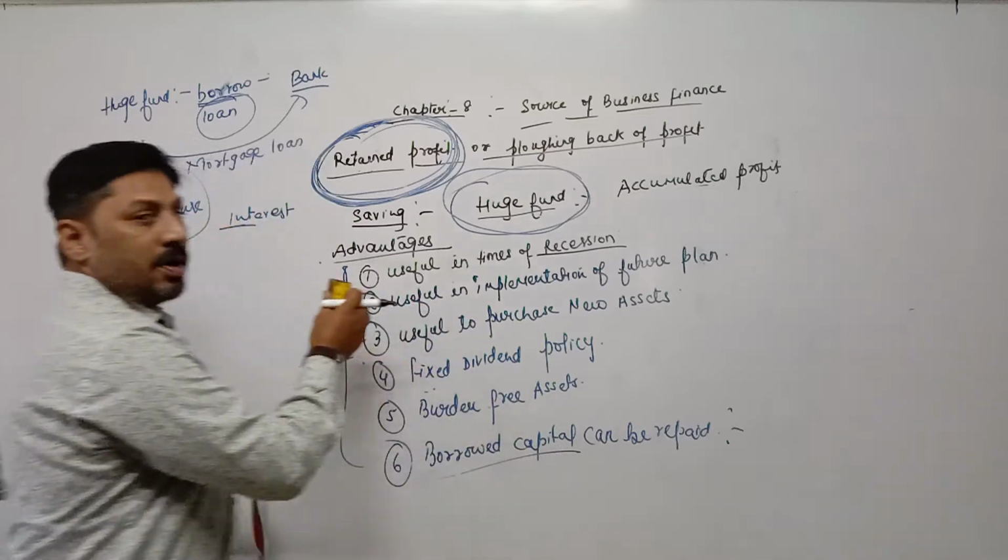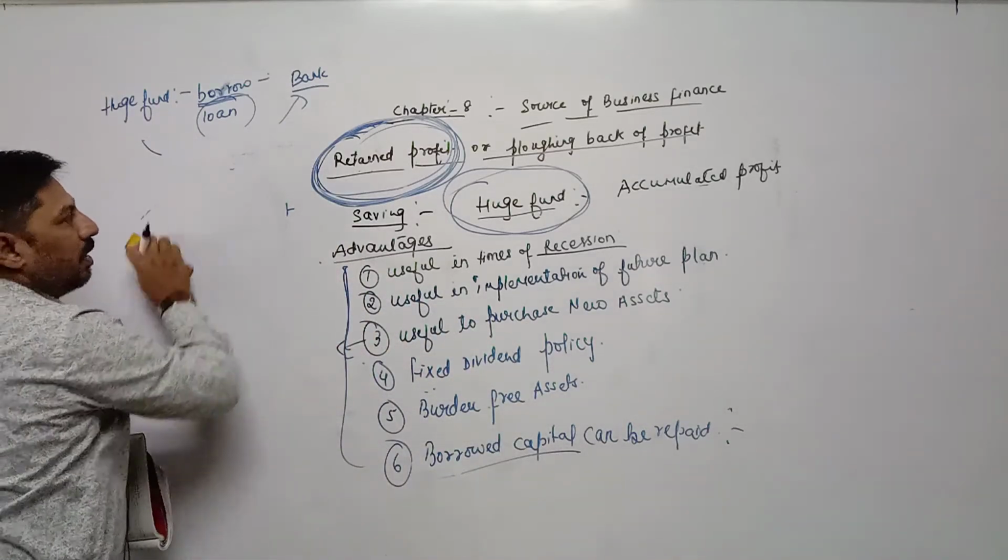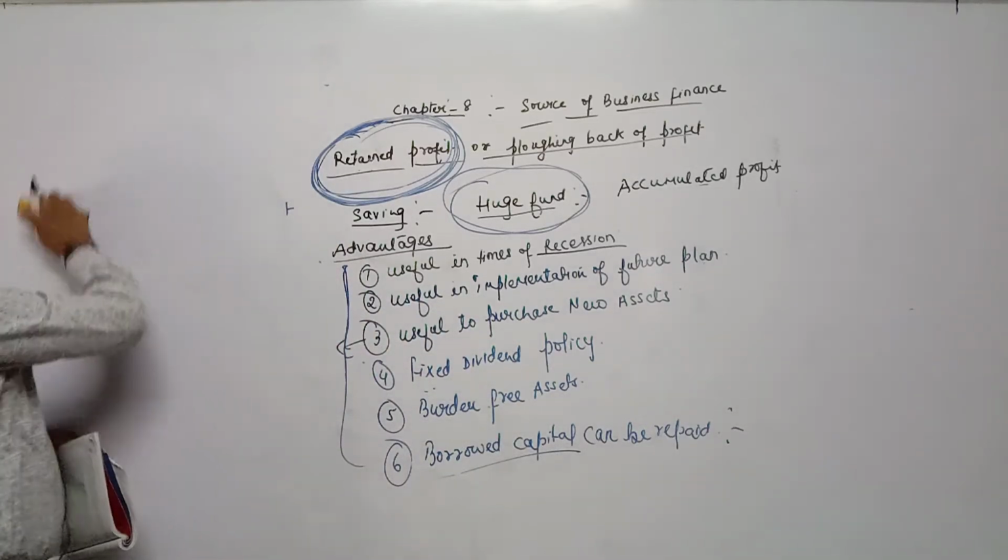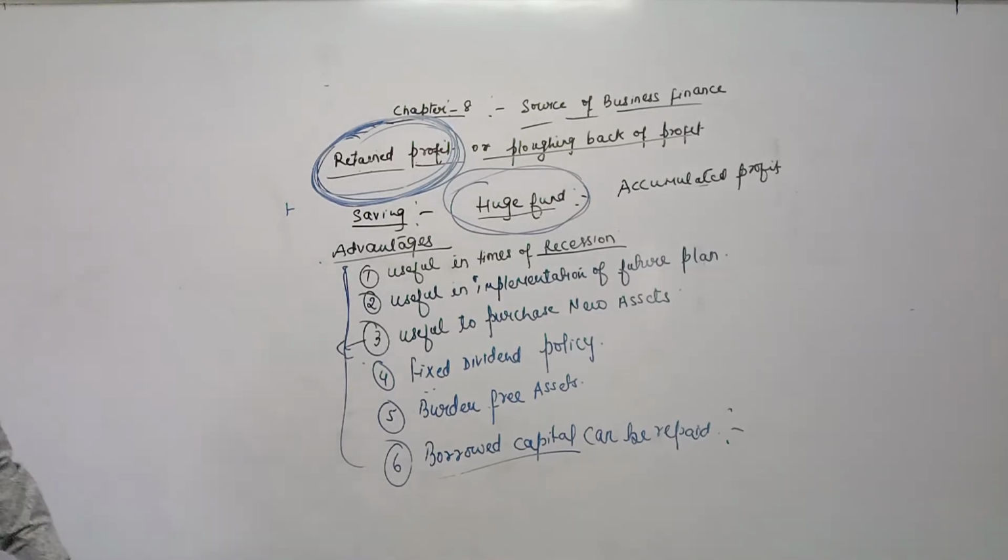So once again, advantages of retained profit: it is useful in times of recession, when demand and production are very low, income is very low, and business units are facing losses. At that time also we can utilize this saving amount, the retained profit. If we have any future plan, for example, to bring modernization or adopt new technology in the business, we need funds, and at that time we can utilize retained profit.